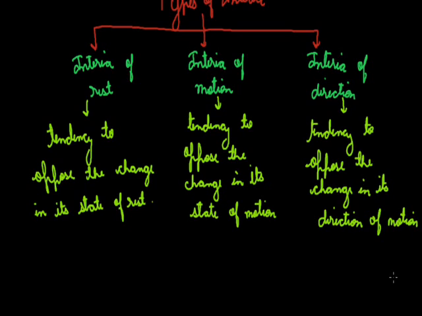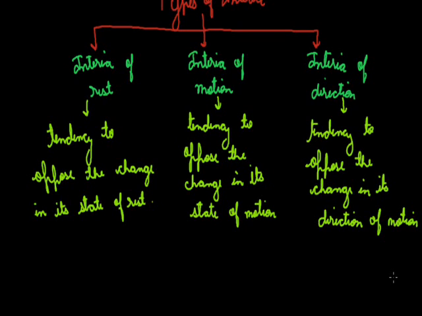So the dust particles tend to remain at rest. Means whenever we beat the carpet with a stick, many dust particles come out of the carpet, and they just tend to fall on the floor.